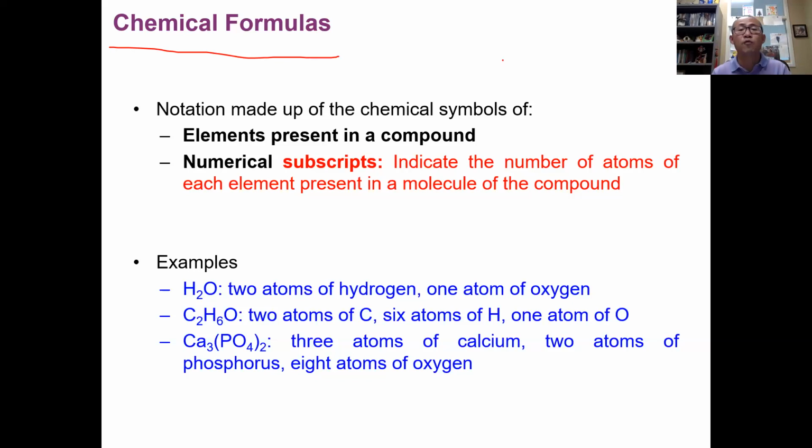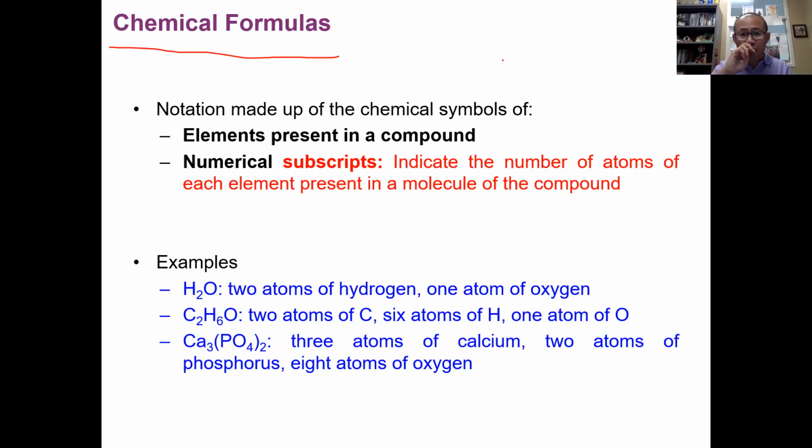Now, what is a chemical formula? Chemical formulas mostly refer to a compound or a molecule, because if it is an element, we call that a symbol. Chemical formulas are made up of chemical symbols. Because compounds are made by elements, and elements can be represented by symbols, the formula is represented using the symbols of the elements.